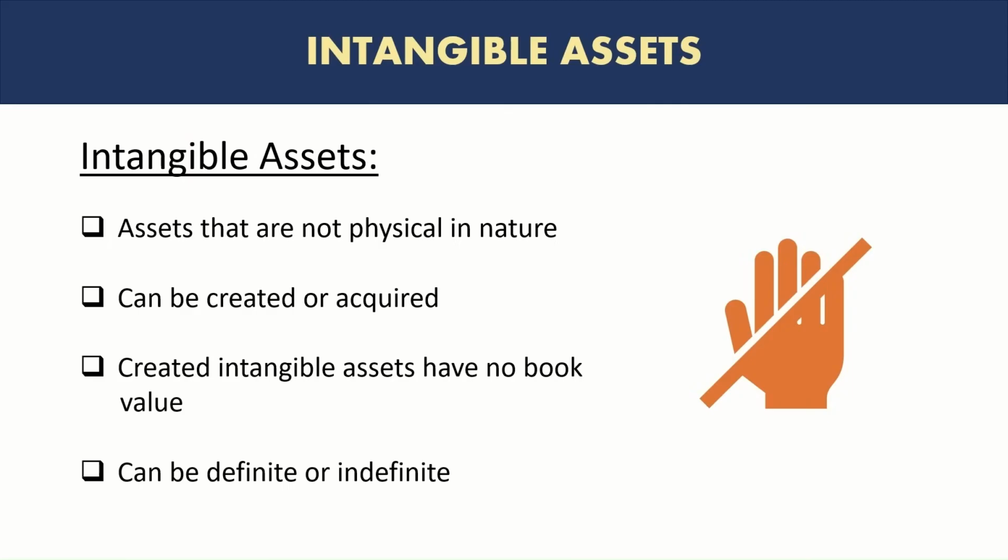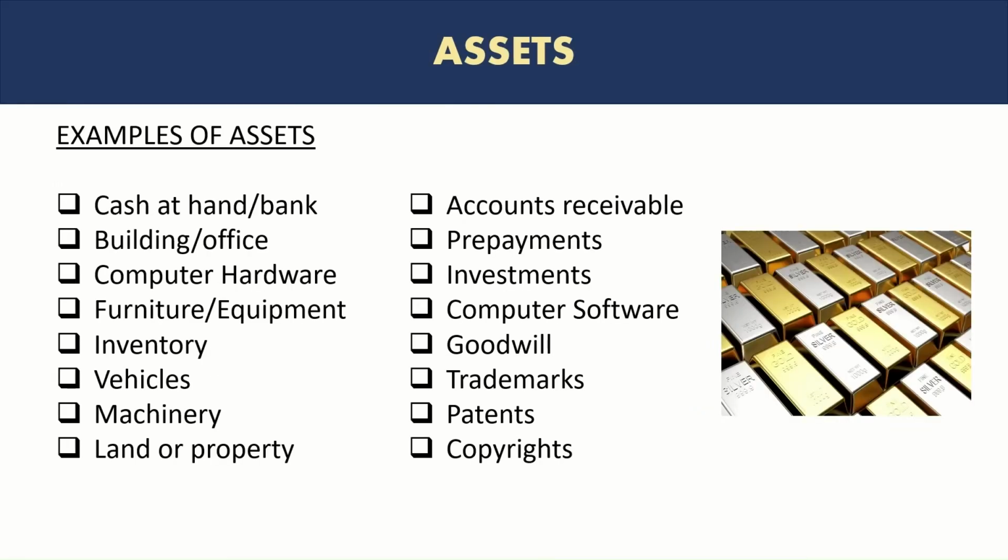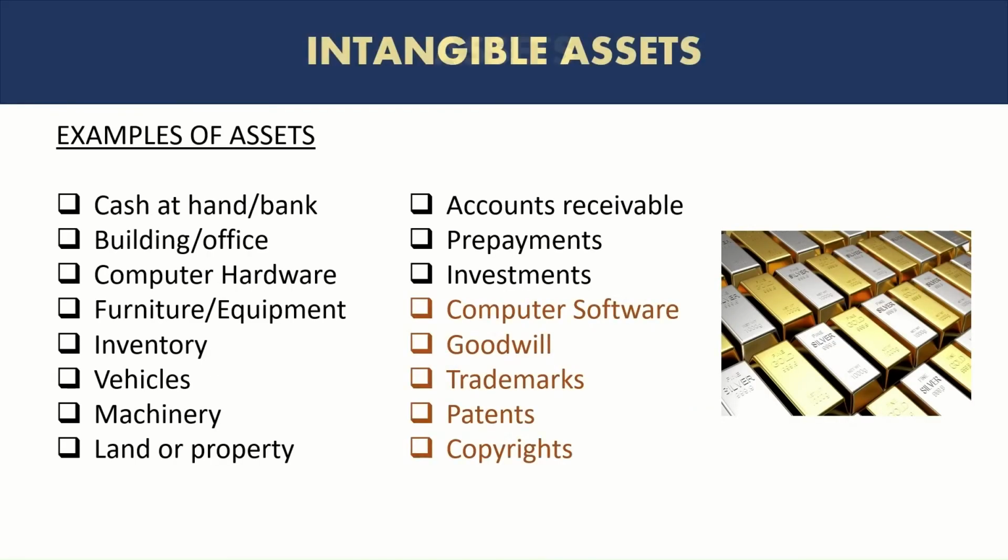They could also have an indefinite or undefined period. So going back to our list of assets again, the examples of intangible assets are computer software, goodwill, trademarks, patents, and copyrights. And as you can see, all of them are pretty much non-physical in nature. That's why they are considered intangible assets.